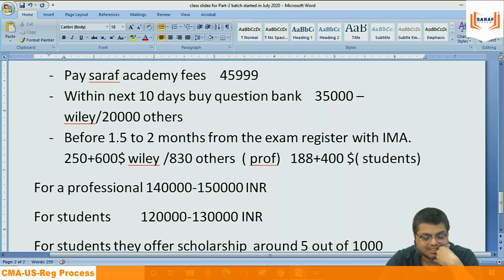Yes. It is not me who is charging. I am just saying what the procedure is in IMA. And it is there in every course: ACCA, CIMA, CMA, CP, every course. It's not only here. It's not that the payment of annual subscription is only for CMA students. It's there for every course student.